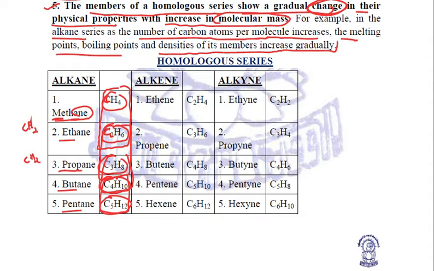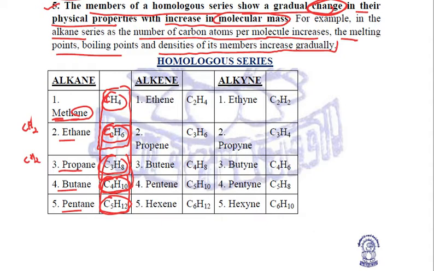Now talking about the homologous series of alkenes. Alkenes start with a minimum of two carbon atoms, that is eth. There is no methene existing. Why? Because for alkenes we require a double bond, and if we take one carbon atom, the other valencies will be filled up by hydrogen, but hydrogen has only one electron to share.